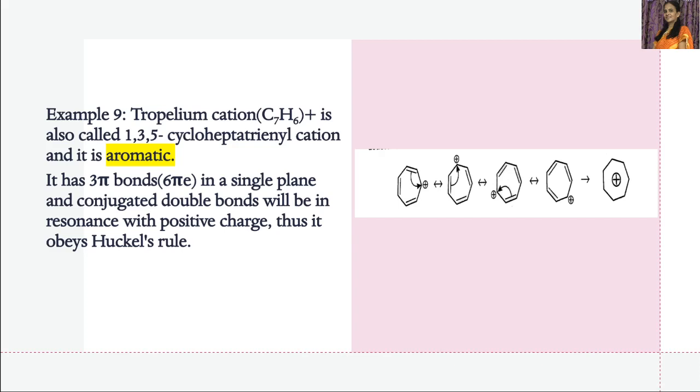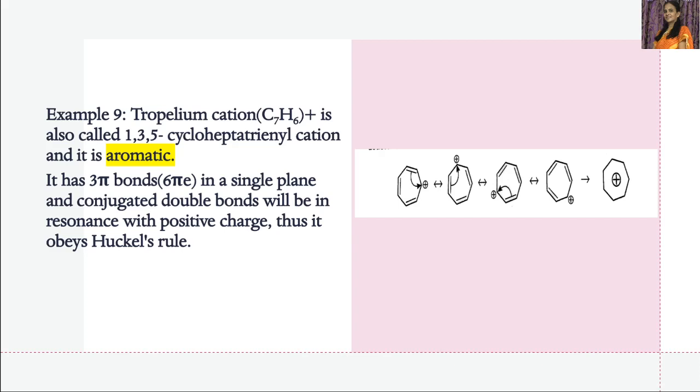This tropylium cation is also called 1,3,5-cycloheptatrienyl cation, as it has three double bonds. 1,3,5, cyclic compound. Hepta, 7 carbons are there. Tri means three double bonds, three pi bonds. Enyl, en means double bonds. Tri means three, en means double bonds.